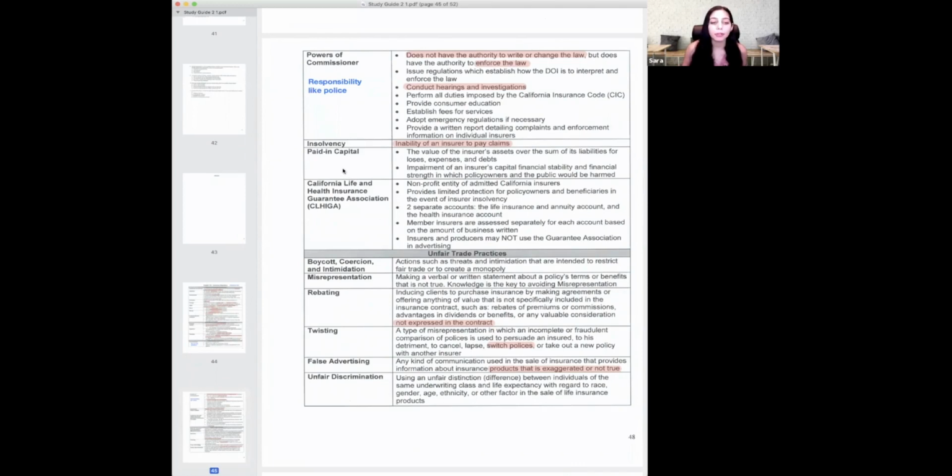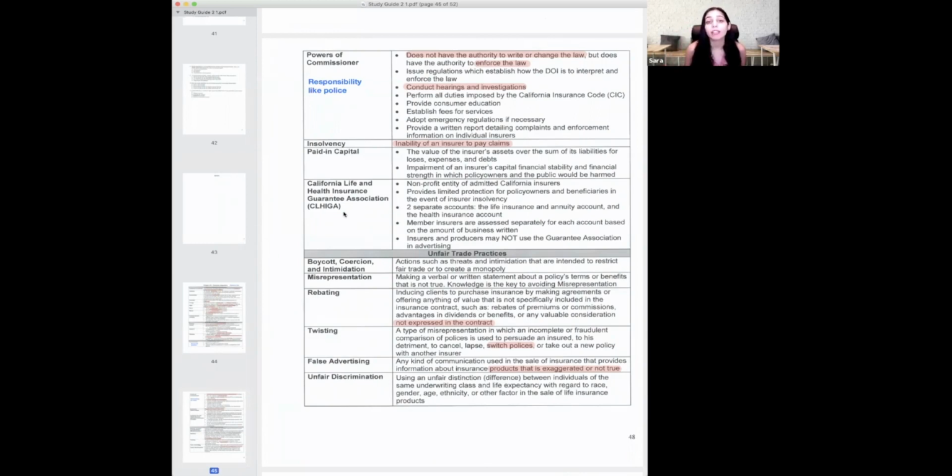Paid in capital. The main thing you need to know is to remember liabilities and assets. The next one is the California Life and Health Insurance Guarantee Association, or how most people know it, CLIGA. Basically, what CLIGA is there for is, if a company goes bankrupt and a life insurance company goes poof, right?